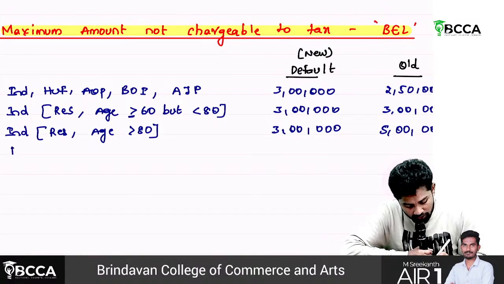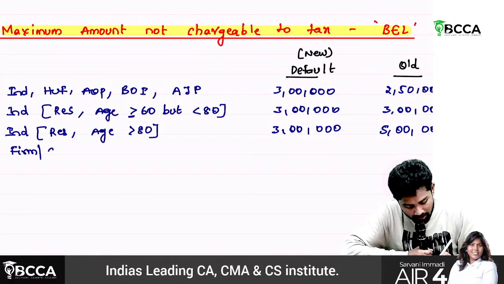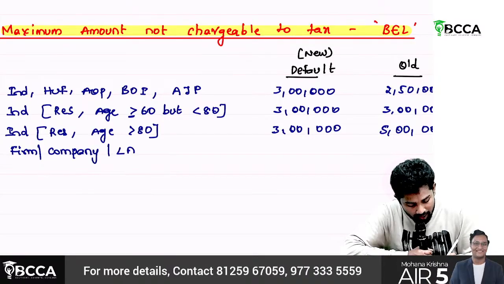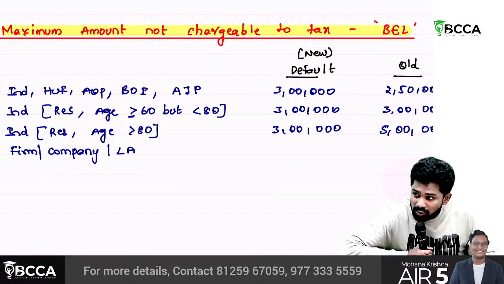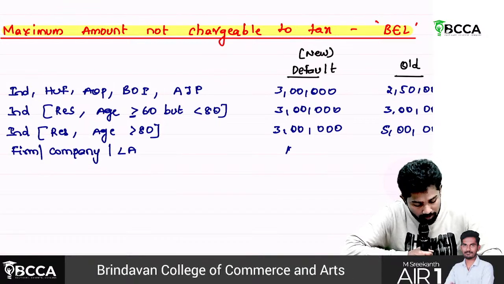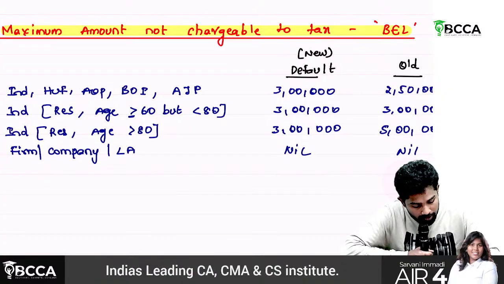Whereas for firm, company, local authority, are there any maximum amount not chargeable to tax or basic exemption limits? Nil. It could be any regime. For them it is nil.